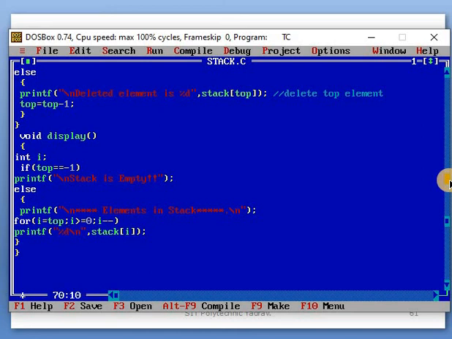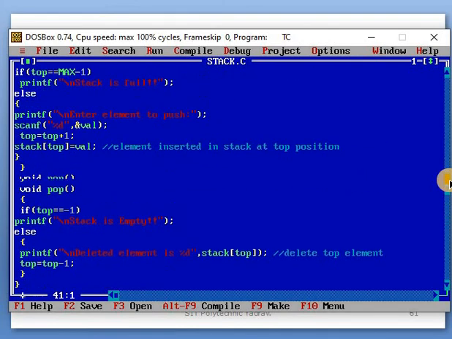After that, i minus 1 means 5 to 4. 4 is greater than or equal to 0, condition is true. Stack[4] will be displayed. After that 3, 2, 1, 0. Stack[0] is also displayed, and after that, when i is -1, the condition is false, then it automatically exits the display function. Clear?